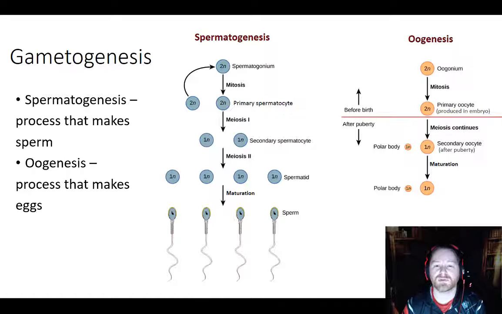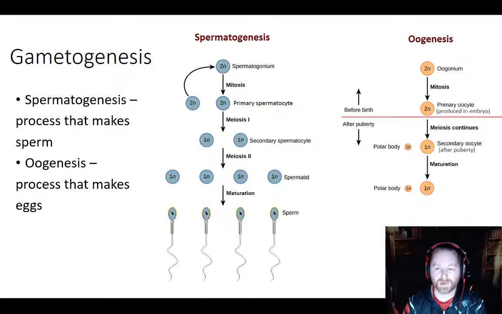Now, sperm generally go through the standard steps of meiosis that we are used to, which is where you go through meiosis 1, meiosis 2. You have one diploid parent cell that breaks down into 4 genetically unique haploid daughter cells, each becoming a sperm. Eggs follow kind of the basic steps of that, but not necessarily. There's an extra process in it that involves something called a polar body.